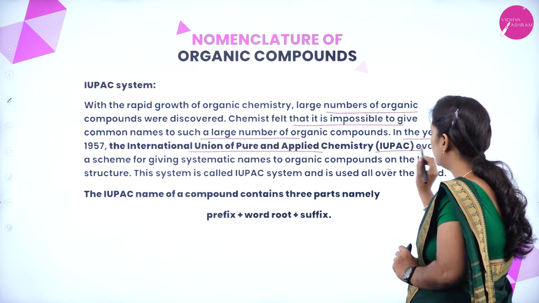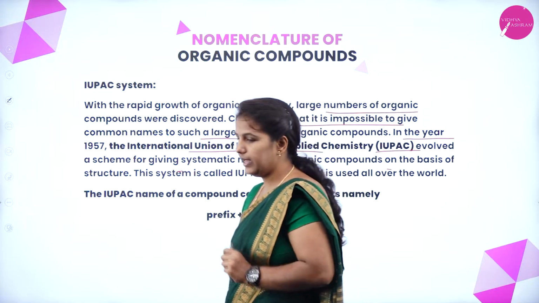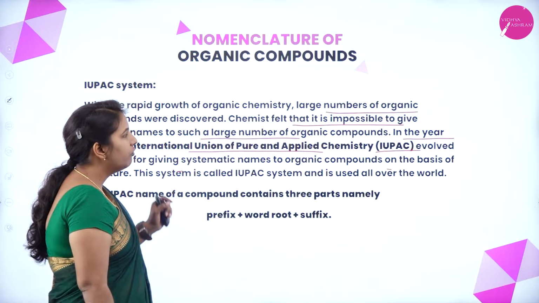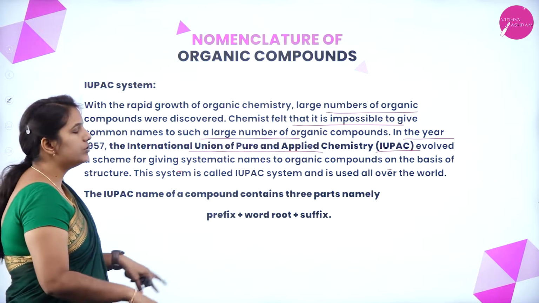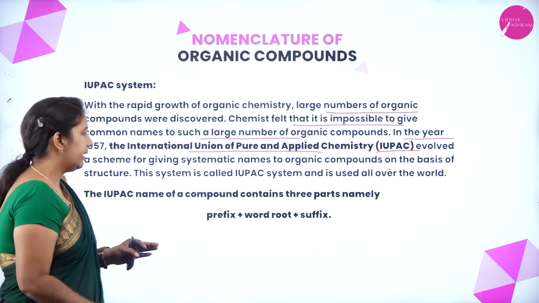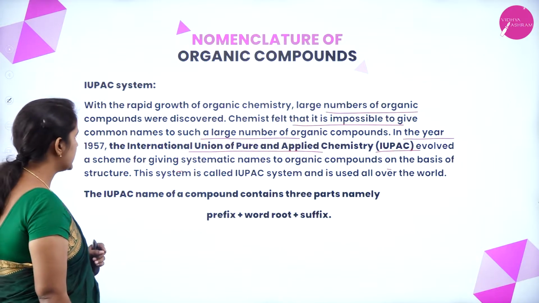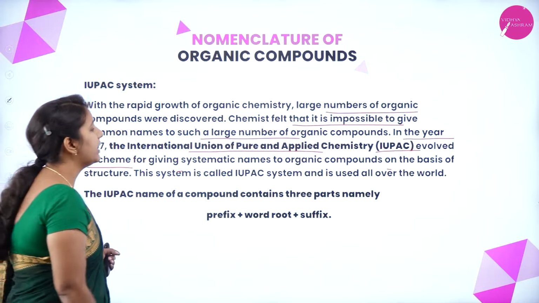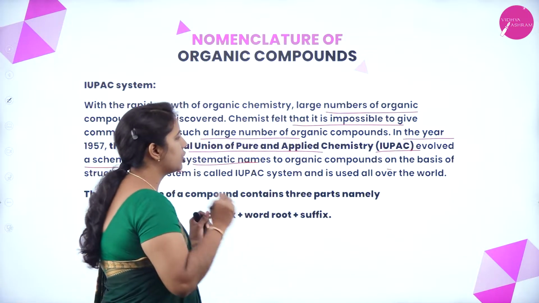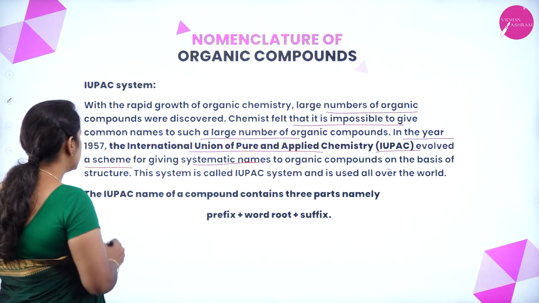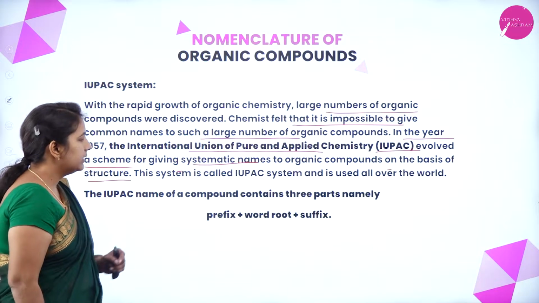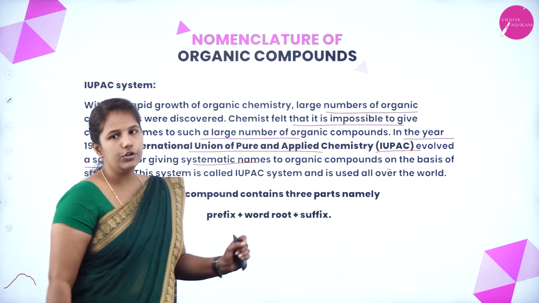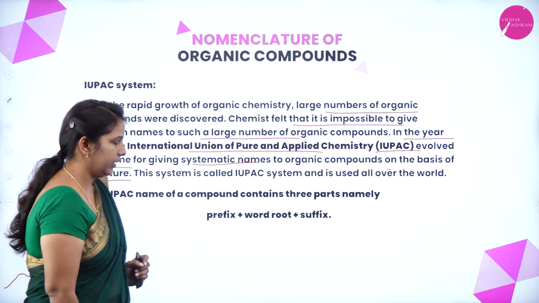This is known as what? IUPAC. It is the International Union of Pure and Applied Chemistry, developed by a huge organization in the year 1957, which evolved the scheme for giving systematic names to organic compounds on the basis of their structure, and this system we call the IUPAC system, and it is used all over the world.